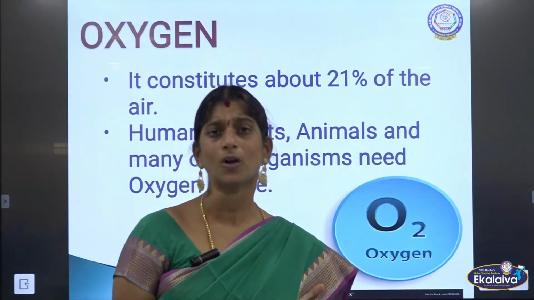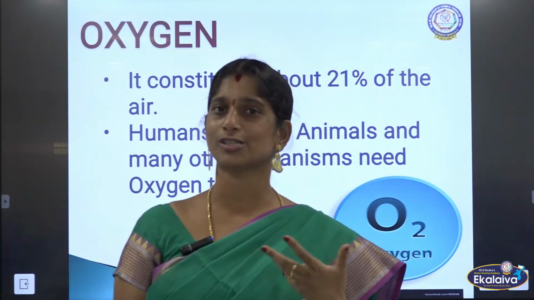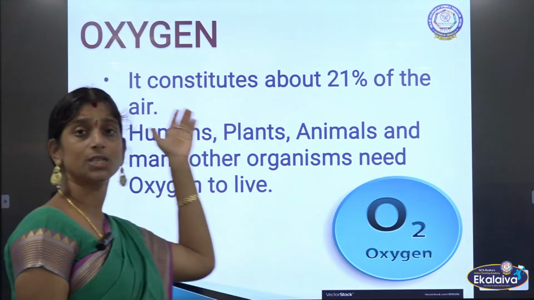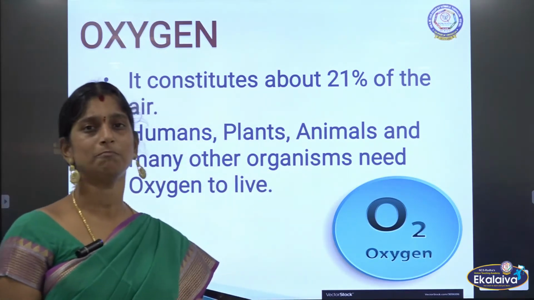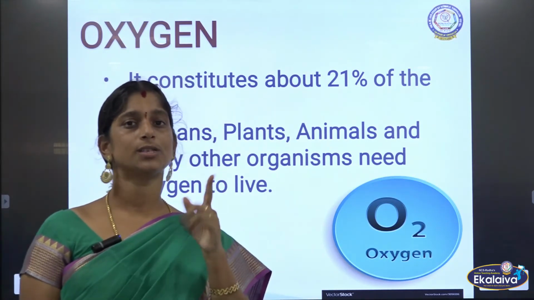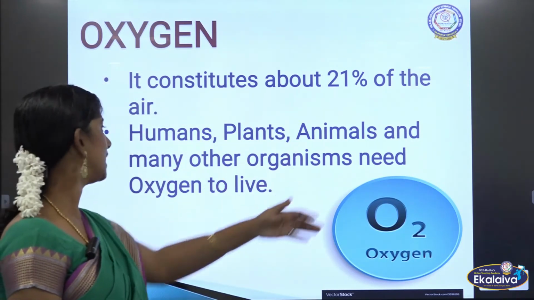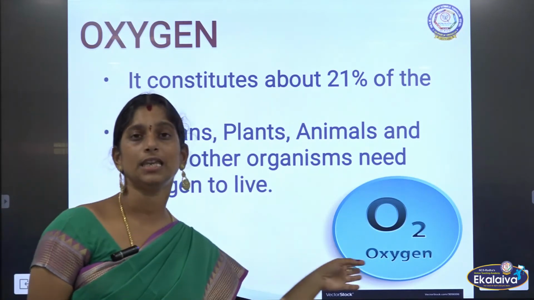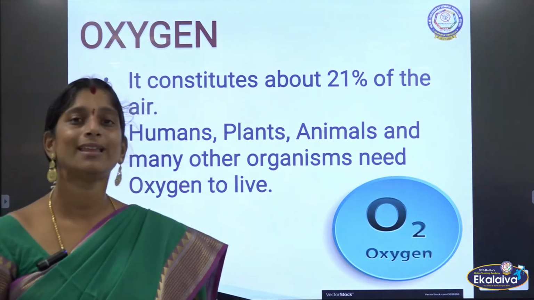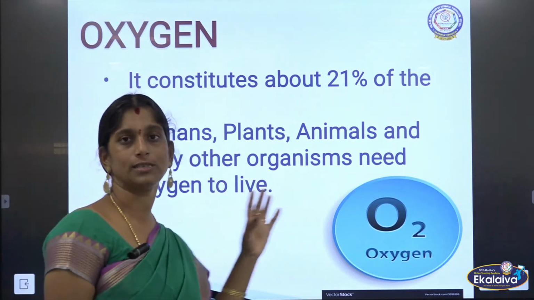So now oxygen. What is oxygen? The air we breathe in, right? We need oxygen. Without oxygen, can we live? No, impossible, right? So this oxygen constitutes 21% of atmosphere. So nitrogen was 78, oxygen 21%. So these humans, plants, animals and many other organisms need oxygen to live. So, as we all know, without oxygen, living things cannot survive on the earth. So, every living thing needs oxygen to live.